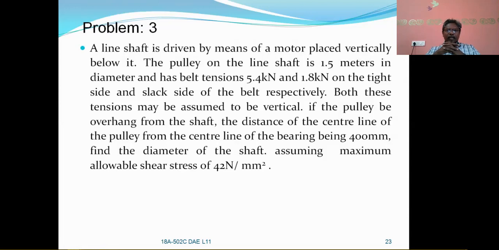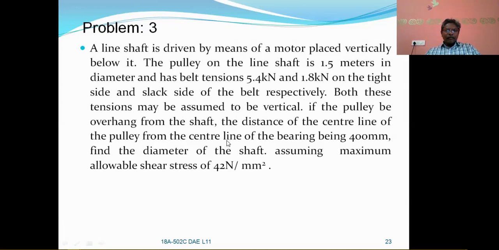The pulley on the line shaft is 1.5 meters in diameter and has belt tensions of 5.4 kilonewtons, the maximum belt tension on the tight side, and 1.8 kilonewtons on the slack side, respectively. Both these tensions may be assumed to be vertical.